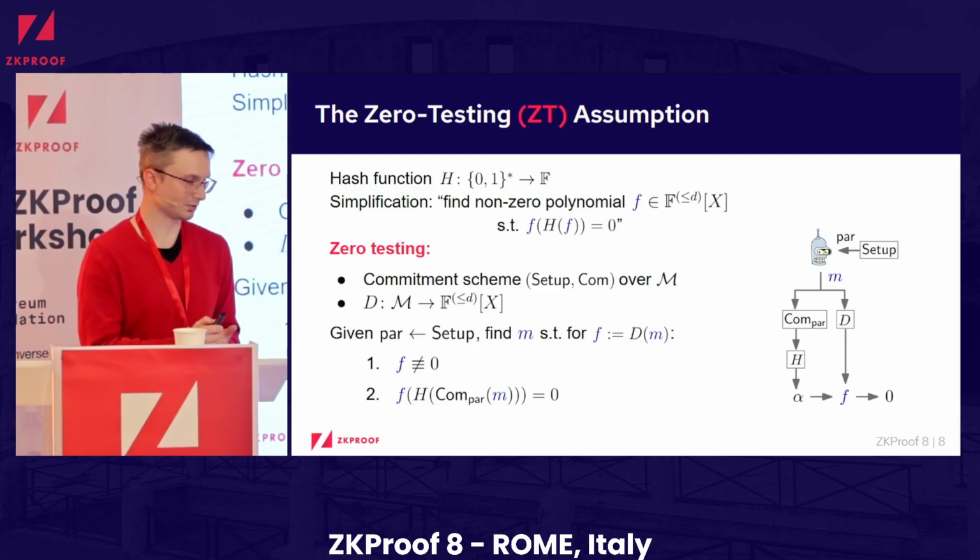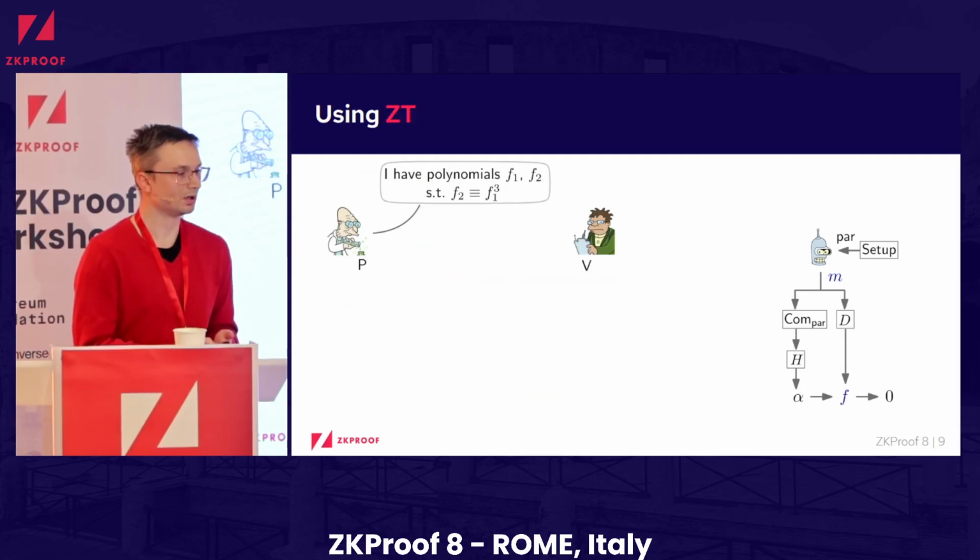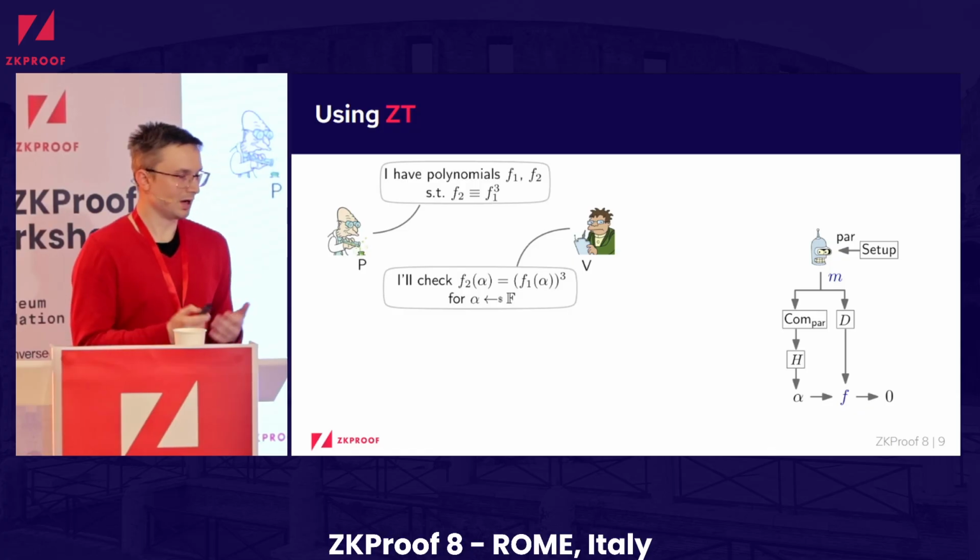All right, let's consider a toy protocol and see how we can use it. Let's say we have a prover that claims he knows 2 polynomials, f1 and f2, such that f2 is equivalent to the cube of f1. One standard approach to do this is to use the Schwartz-Zippel lemma and let the verifier send a random evaluation point and then just check this polynomial identity at this evaluation point alpha.